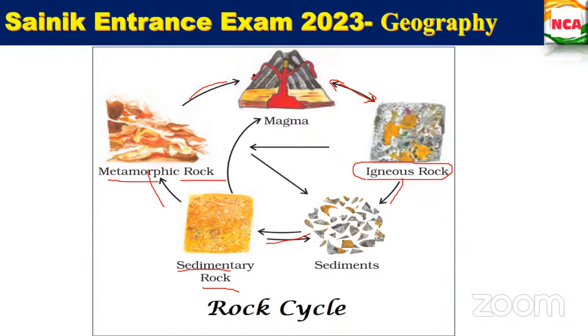So these metamorphic rocks will also be exposed to heat, very high heat and pressure, and can again change into magma, that is lava also, right? So it can come out as magma also. Yes, these sedimentary rocks also will come out as magma as well. This igneous rock will also be transformed into magma as well, because in intrusive igneous rocks, when it is deep inside the earth's crust.